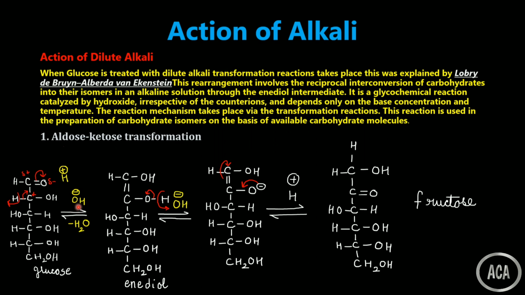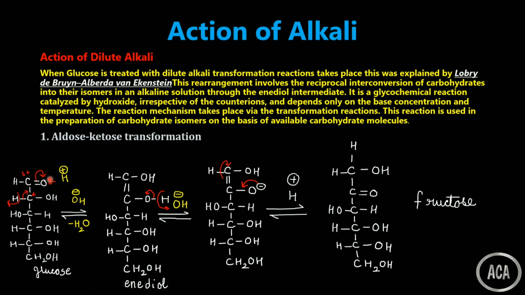This base will abstract the alpha proton. Whenever the proton goes, it leaves the bond and goes away, so this bond will be converted into a negative charge, or into a pi bond, or into a lone pair, as per our requirement. So here the electromeric effect is taking place.